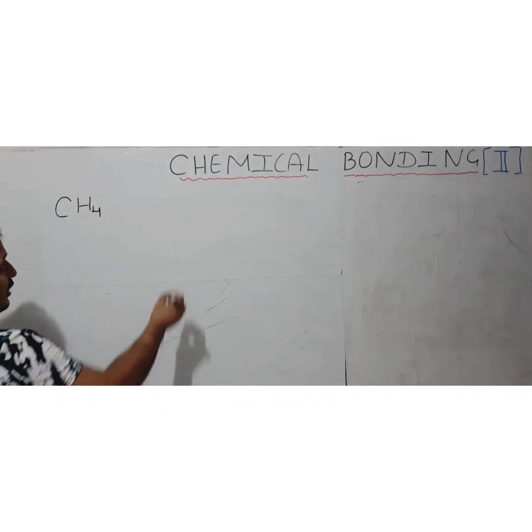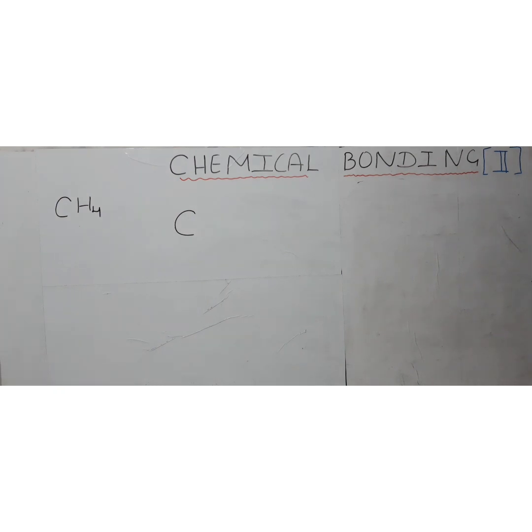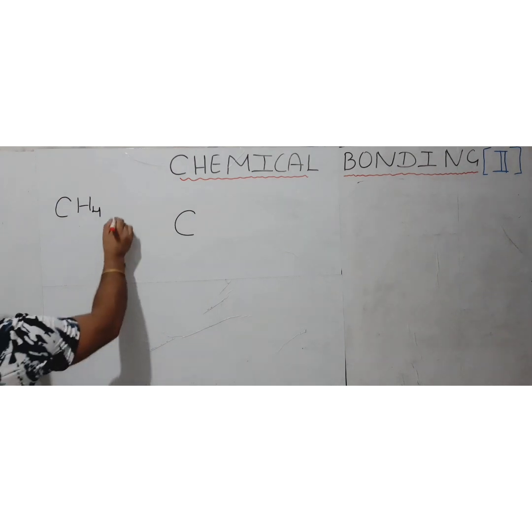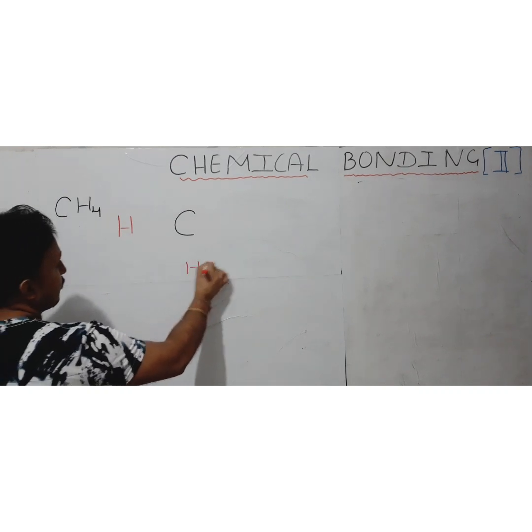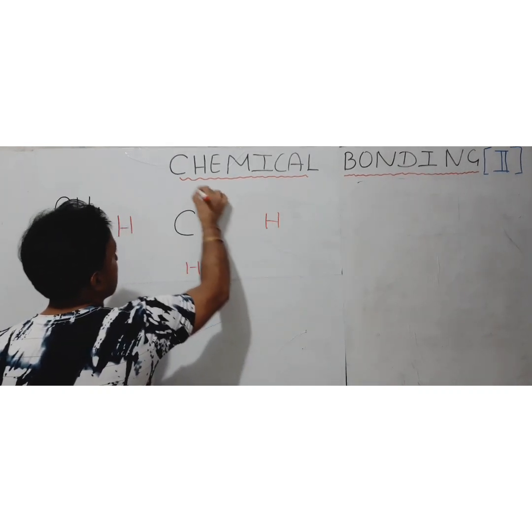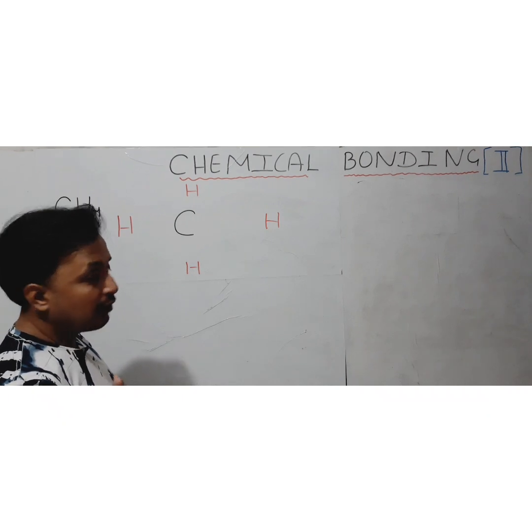So here the carbon is going to be the less electronegative element. Suppose this is the carbon element I am showing you, and one more element, that is hydrogen, and there are 4 hydrogen, so I am keeping 4 hydrogen here like this. Now carbon, if you remember, has atomic number 6, so the configuration is 2, 4. So how many electrons are there in the outermost shell of carbon?